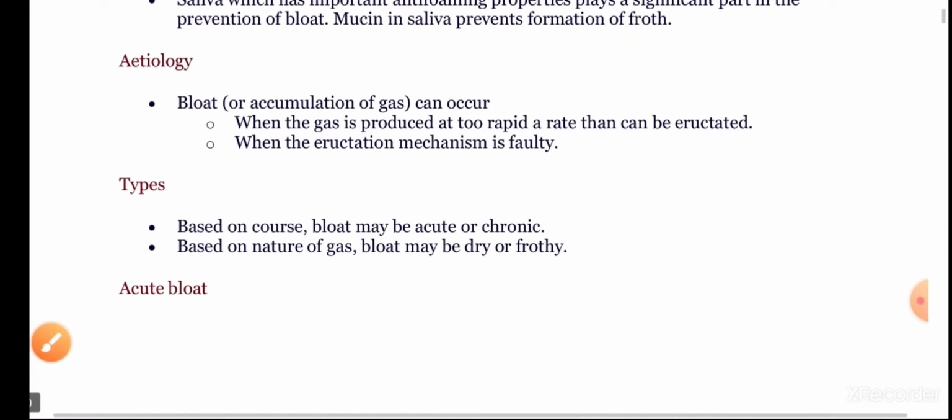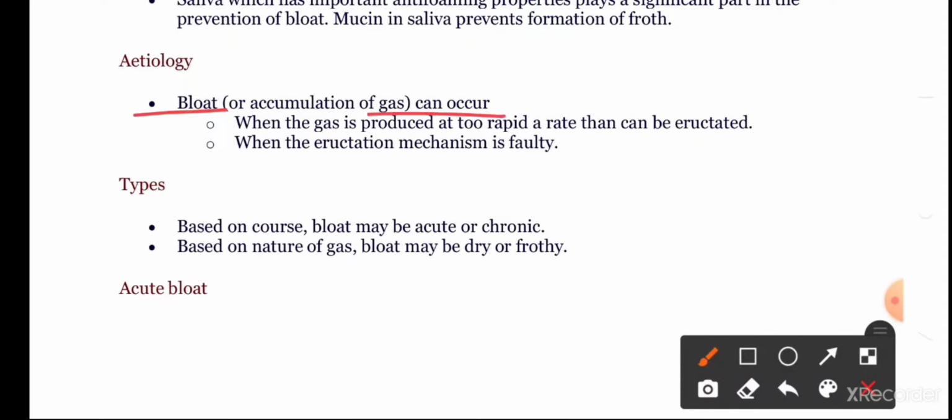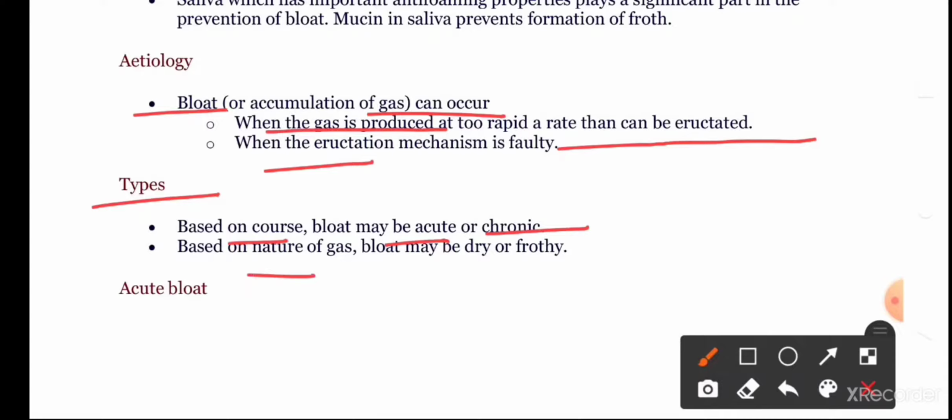Now let us come to the etiology. Accumulation of gases may occur because of the rapid production of gases as compared to reduced eructation of the gases. Whenever the eructation mechanism becomes defective or faulty, in such a condition the gases are entrapped in the rumen itself, leading to bloat. And now let us come to the types of bloat. Based on the duration, that is, the course, bloat may be classified as acute and chronic, and based on the nature of gas present inside the rumen, bloat may be classified as dry and frothy.